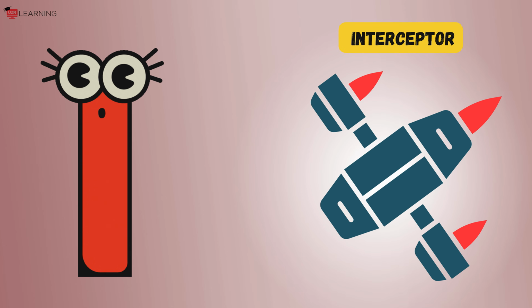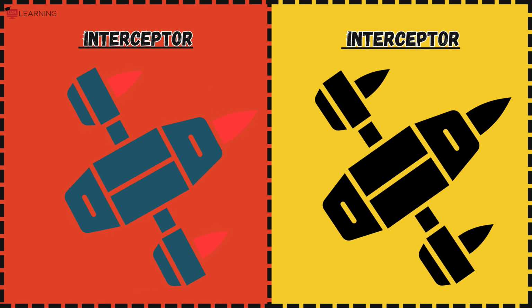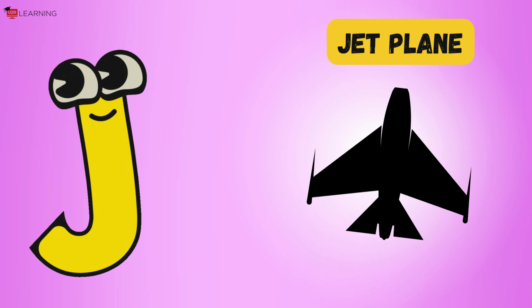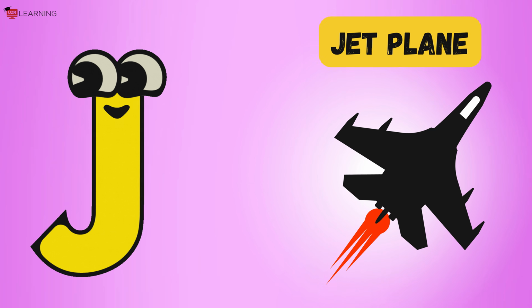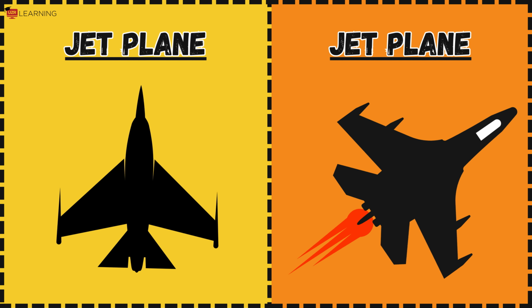I is for interceptor, interceptor, interceptor. Zooming quick from far to near. J is for jet plane, jet plane, jet plane. Flying high without a fear.